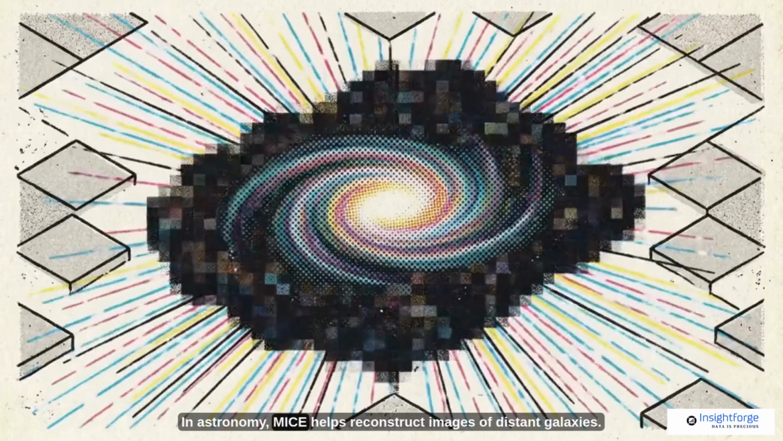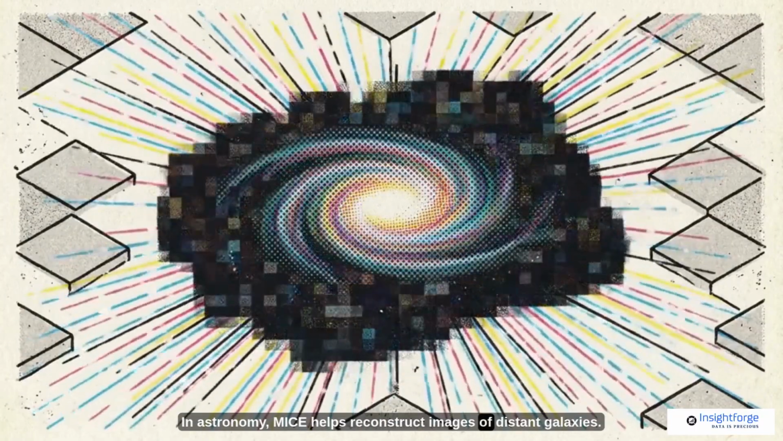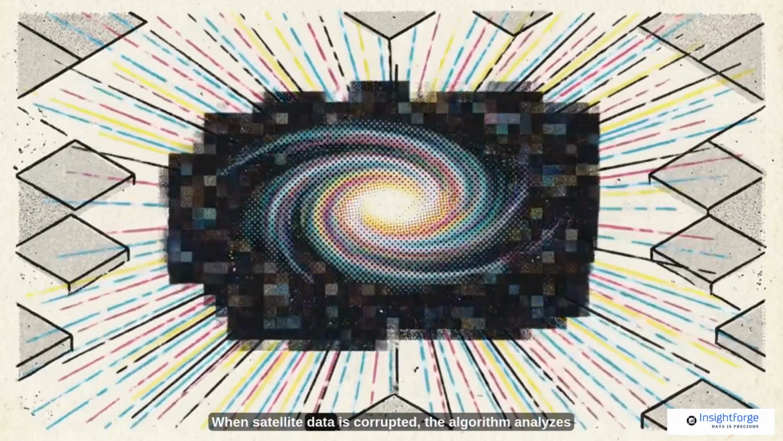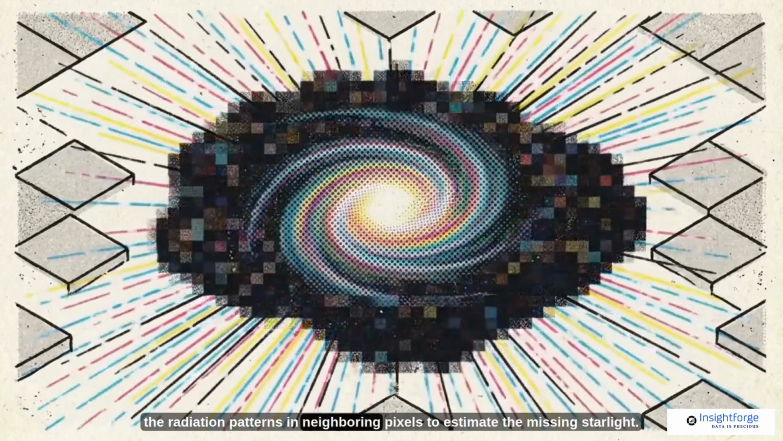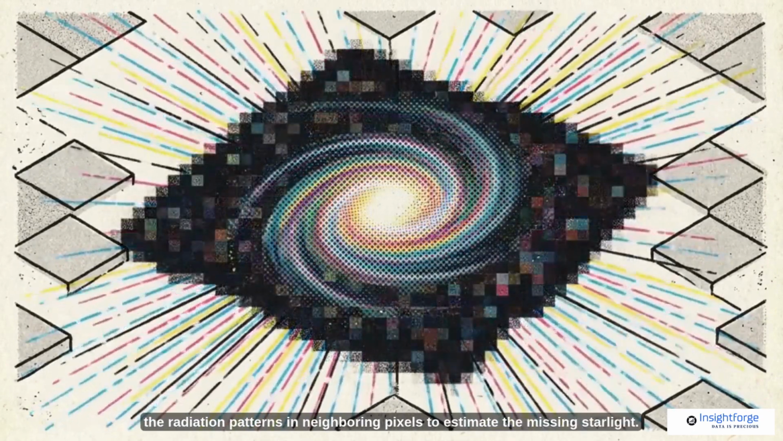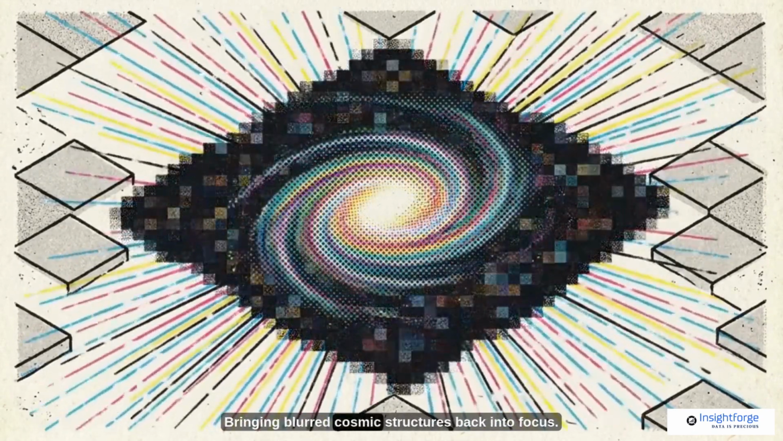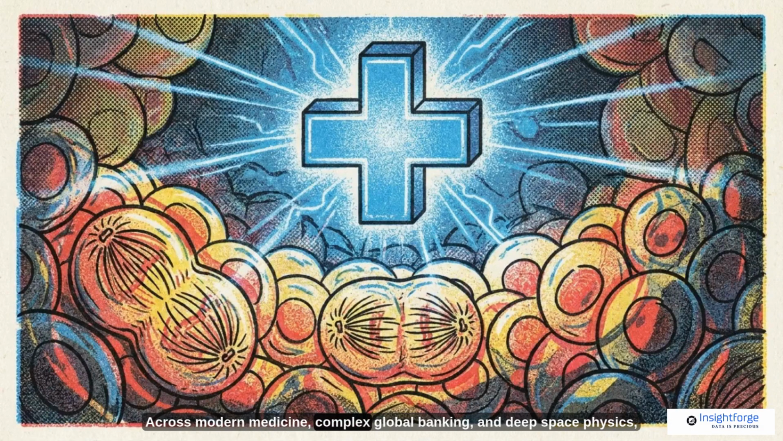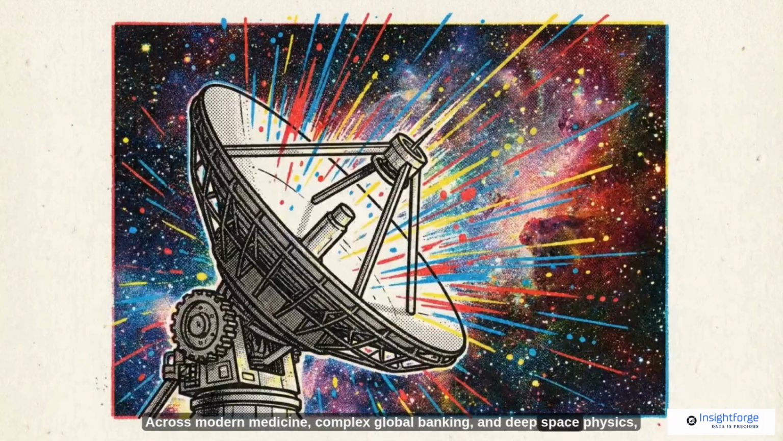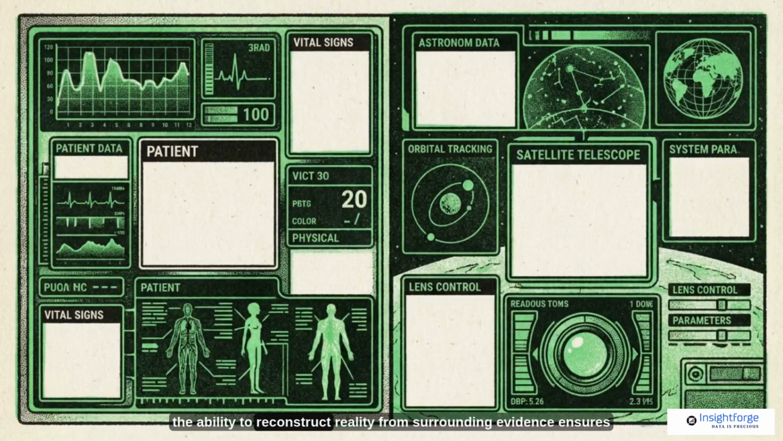In astronomy, MICE helps reconstruct images of distant galaxies. When satellite data is corrupted, the algorithm analyzes the radiation patterns in neighboring pixels to estimate the missing starlight, bringing blurred cosmic structures back into focus. Across modern medicine, complex global banking, and deep space physics, the ability to reconstruct reality from surrounding evidence ensures that systems remain functional even when their inputs are incomplete.